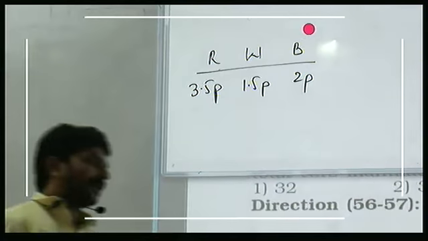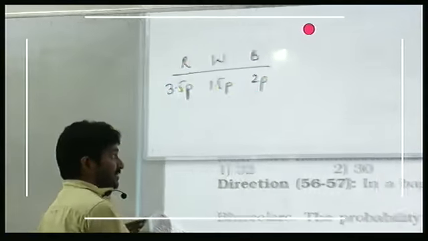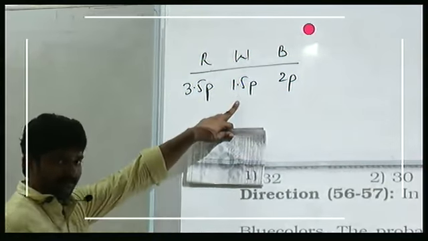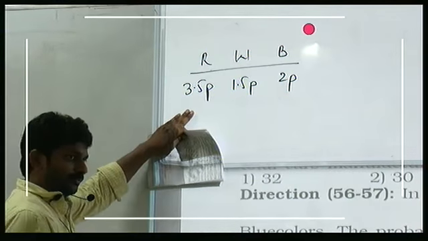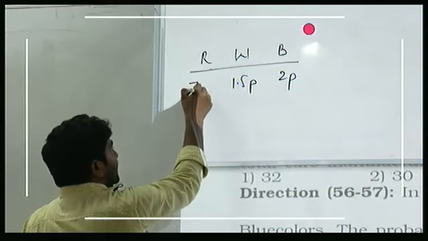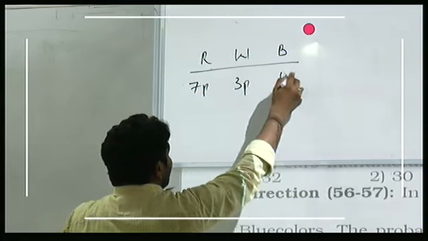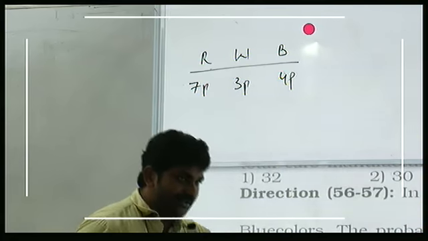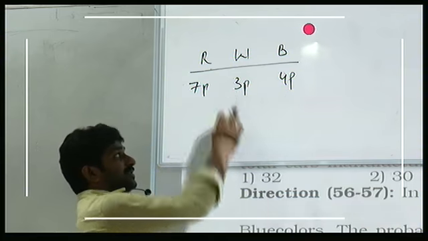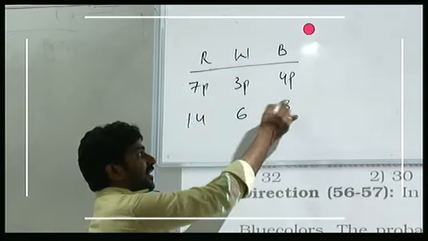Now, white colored balls are equal to 6. 1.5 is equal to 6. Otherwise, let's eliminate decimal here. Multiply every number with 2. 7 parts, 3 parts, 4 parts. Now look at here. How many white colored balls we have? 6. 3 parts is equal to 6. 7 parts, 14. 4 parts, 8. Done.